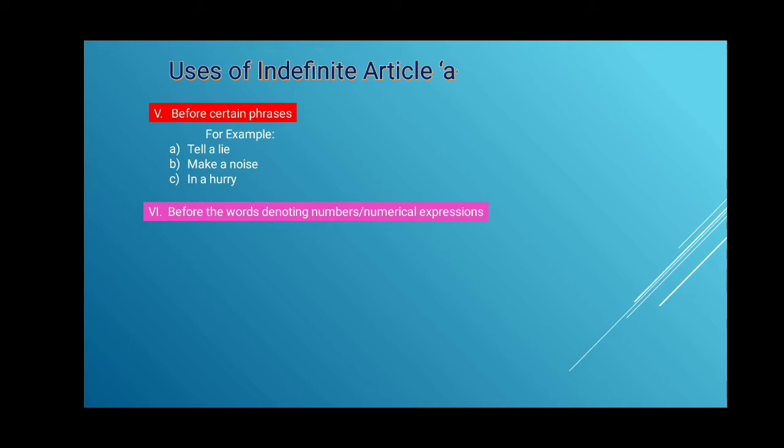Next use is before the words denoting numbers or numerical expressions. For example, a dozen, a thousand, a billion, a score of children, a million ants. In these expressions, dozen, thousand, billion, score, million are numerical expressions.